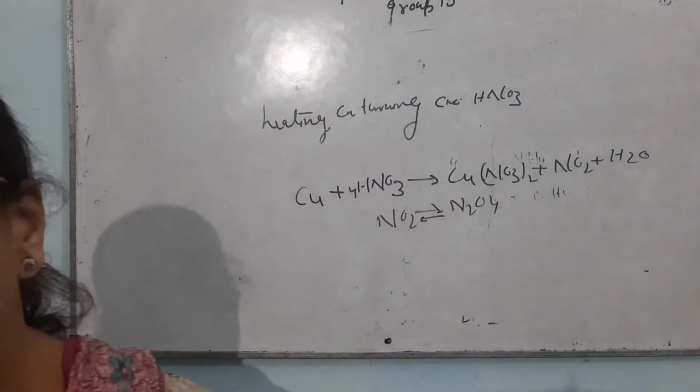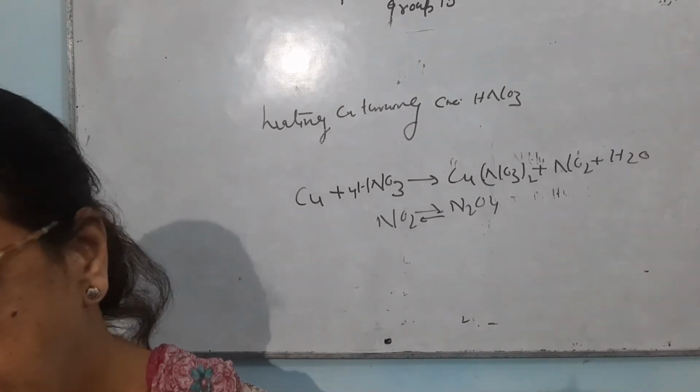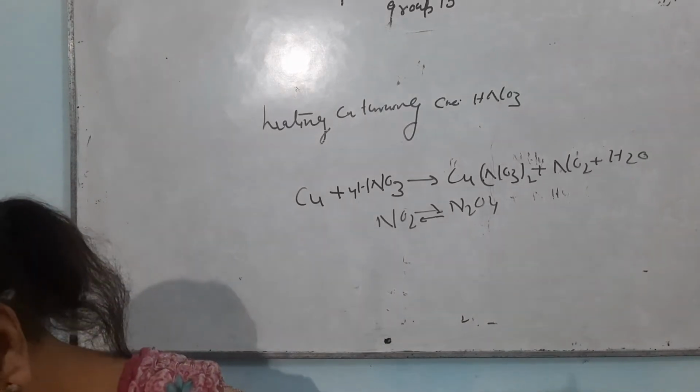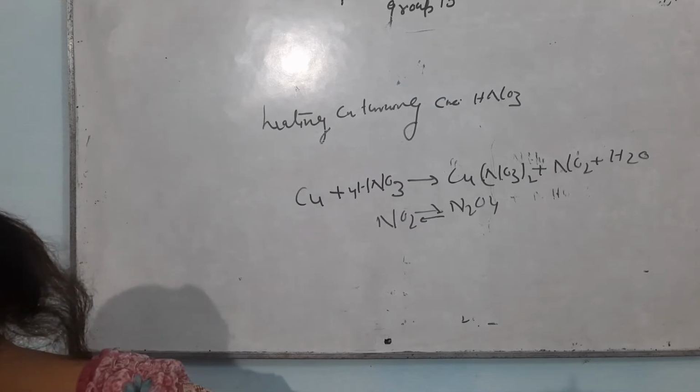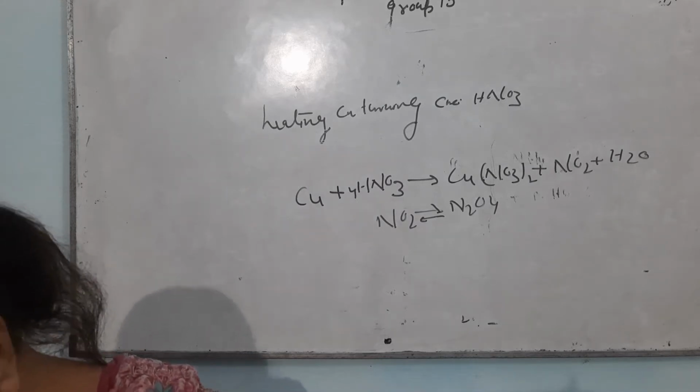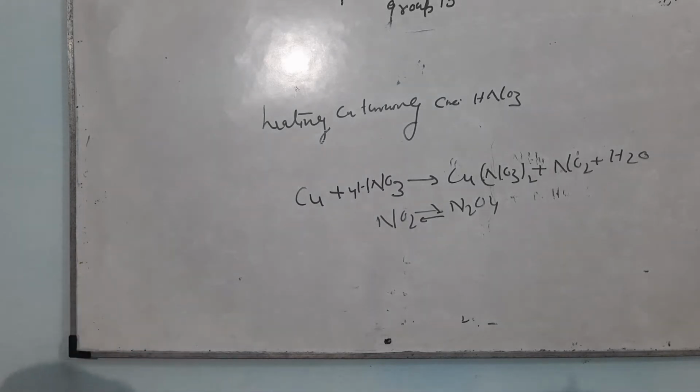Now when I am discussing the reaction of copper with concentrated nitric acid, why not tell you all the reactions of nitric acid with zinc and copper. There are reactions of nitric acid with copper and zinc which are given in your book, and it is very easy to learn them.